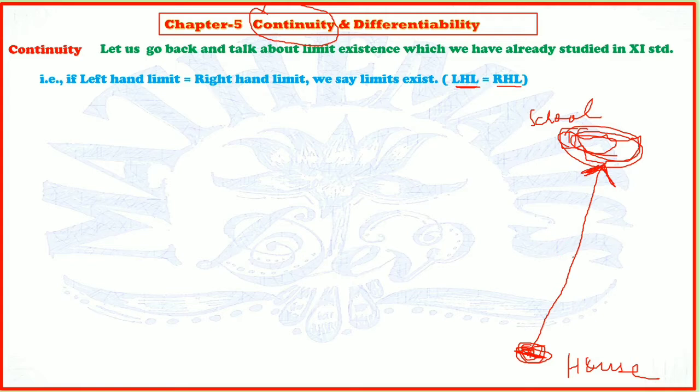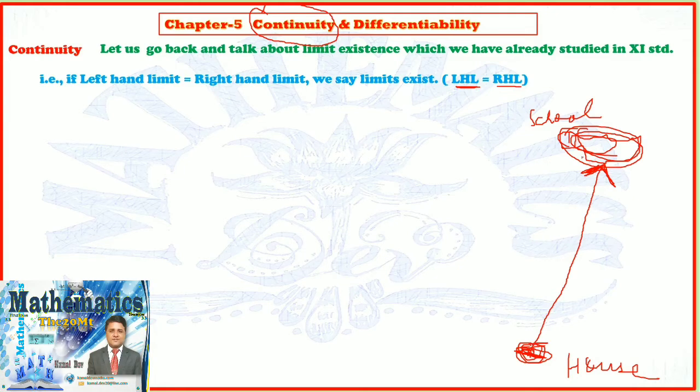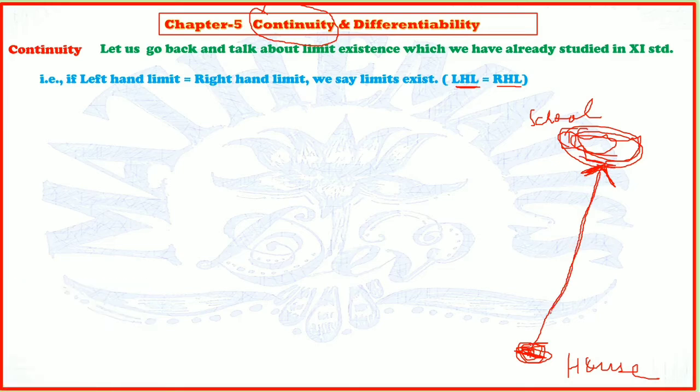So suppose you start your journey from here and reach the school premises here. Then for this particular distance, this particular journey, your journey will be called continuous. Try to understand, this journey is called continuous.